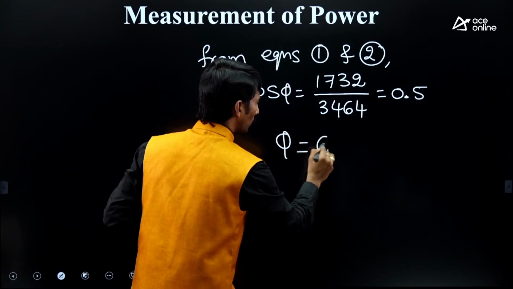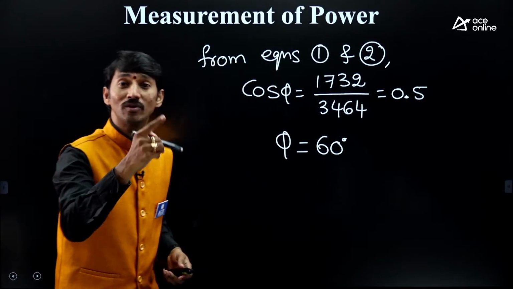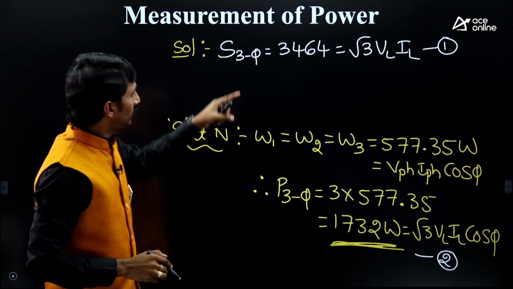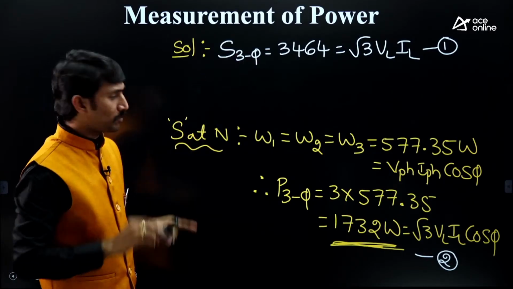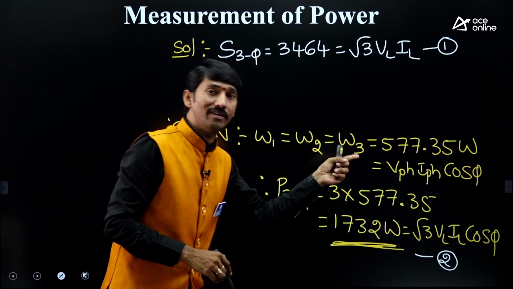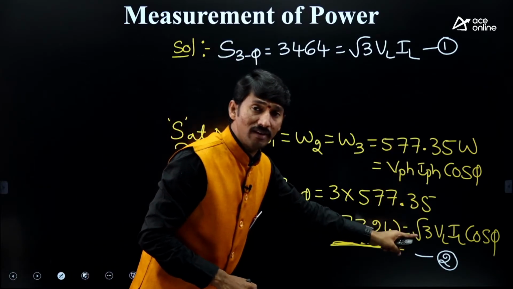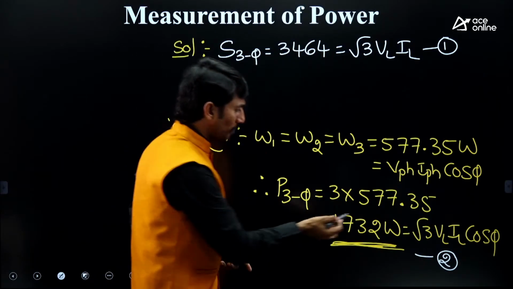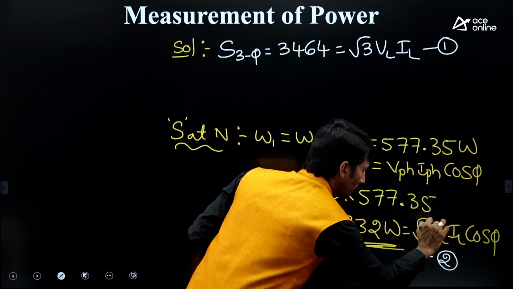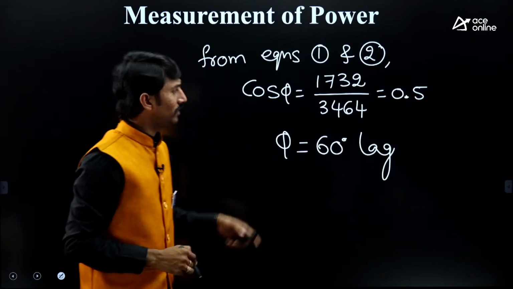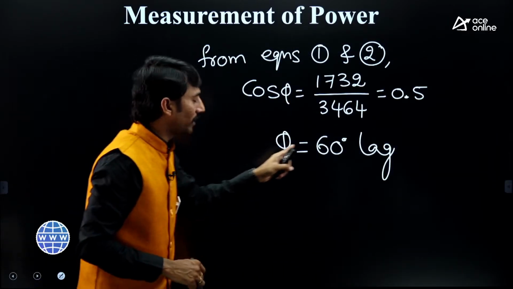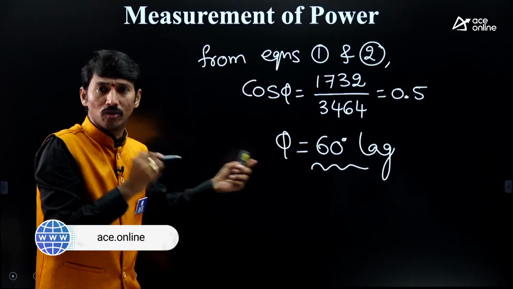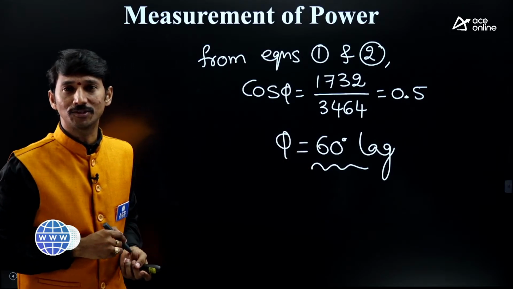Therefore, phi is equal to 60 degrees. In the question, they have given inductive, therefore automatically lagging. So with the given apparent power and the individual wattmeter readings, we got the power factor angle of 60 degrees.